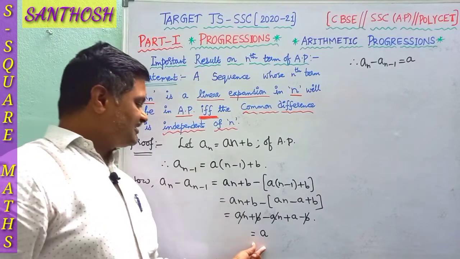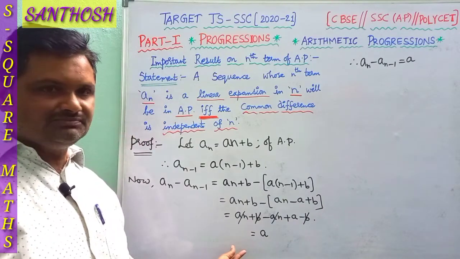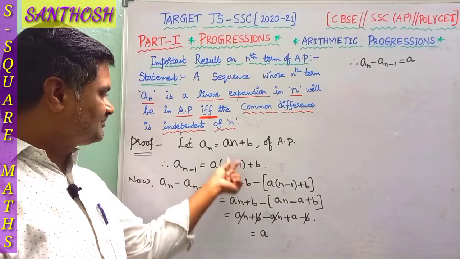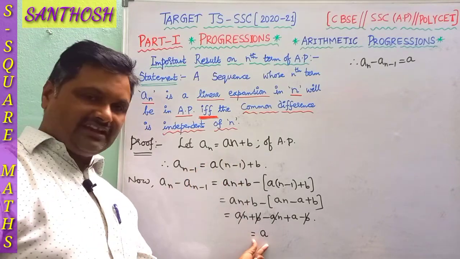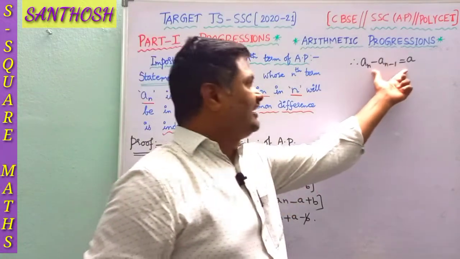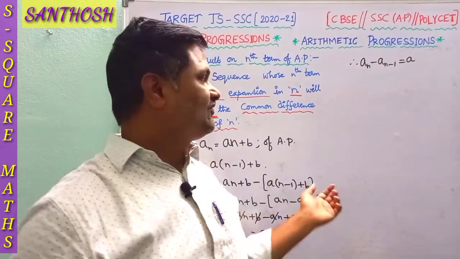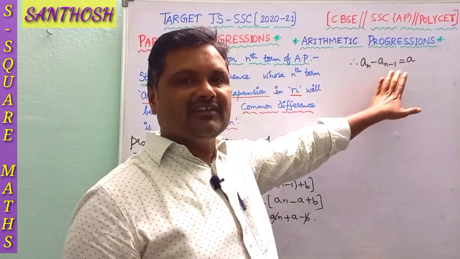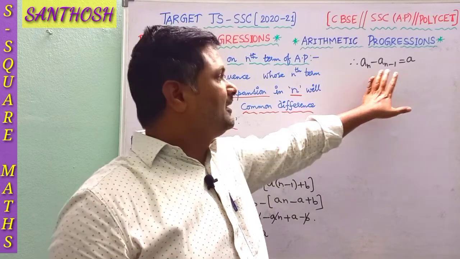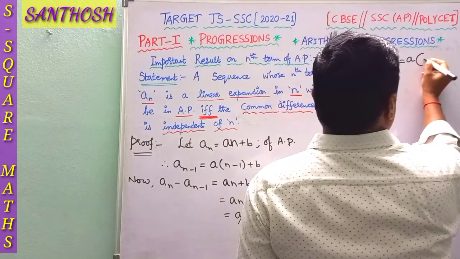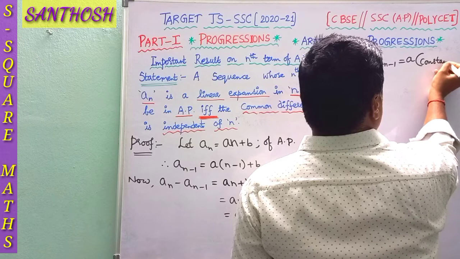Now this difference is nothing but a. So a is independent of n. For the difference we didn't get any variable n. It is nothing but a constant.